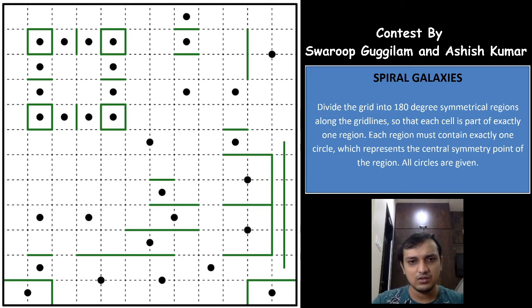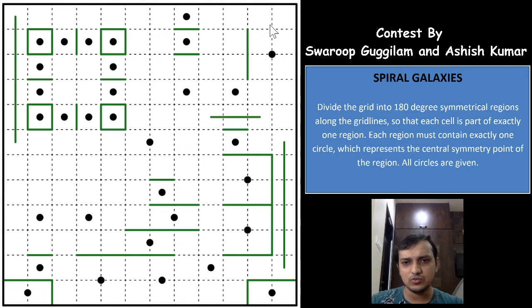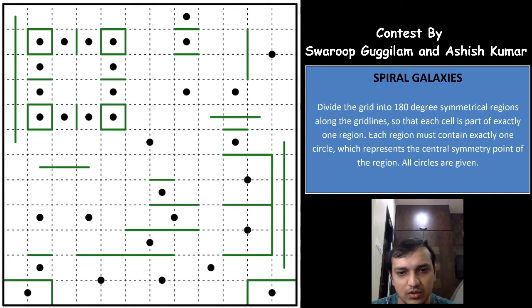So how many cells have we drawn here? 6 cells, right? So the same 6 cells will have to be drawn here, and now this cell will have to connect to this galaxy only this way, right? There is no other way here, which means that all these 3 cells are of the same galaxy.